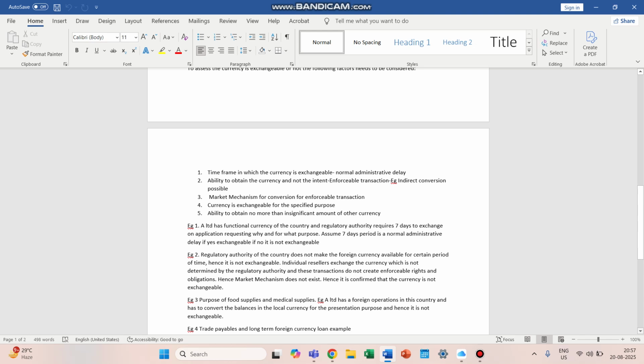And the example of long-term foreign currency borrowings. If long-term foreign currency borrowings are allowed up to 50,000 and the entity has long-term foreign currency borrowings of rupees 10 lakhs, then the currency would not be considered exchangeable. So if the currency is not exchangeable, the spot exchange rate has to be determined.